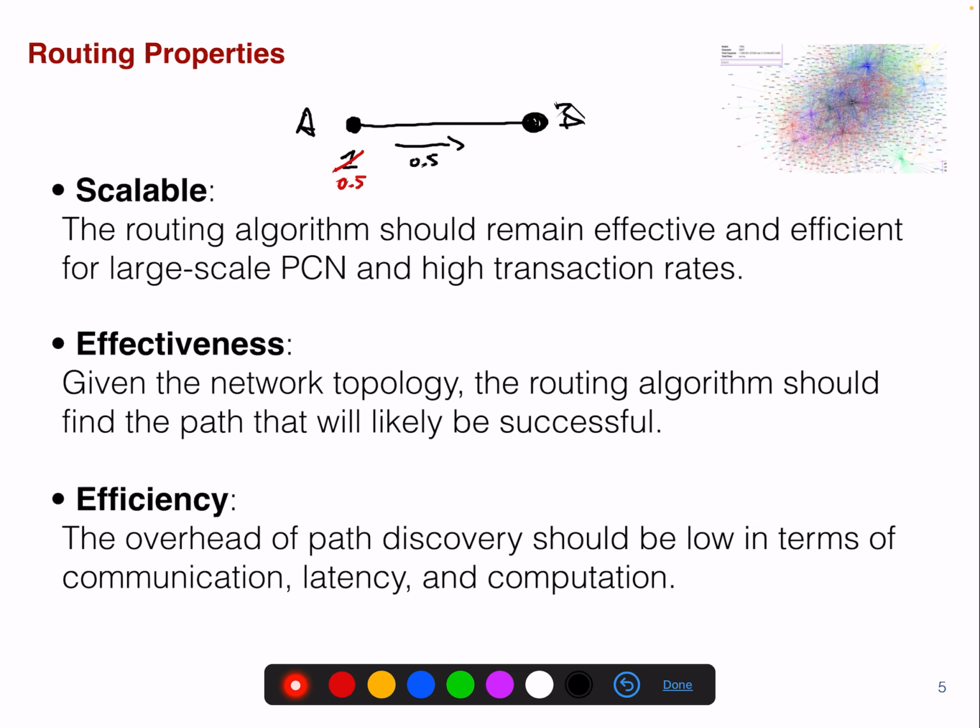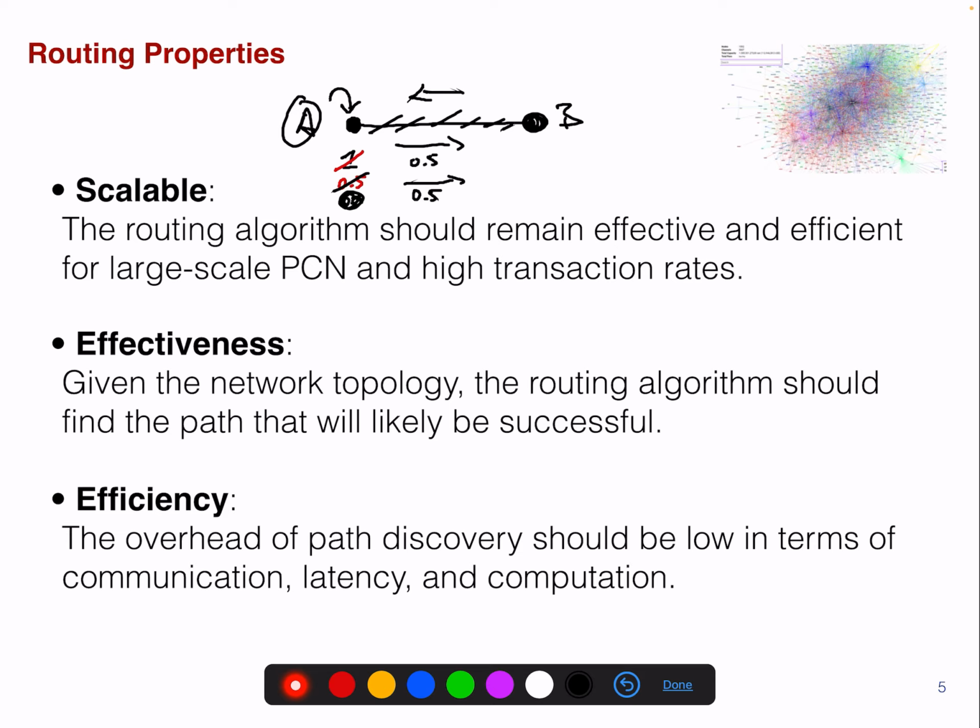So if there's a second payment of 0.5 coins, then this is updated to 0, right? And this means this path can no longer be used for further payments, unless payments are done in the other way, or unless A is topping up the collateral in this particular channel. So this is what we refer to when we say the channel is depleted.